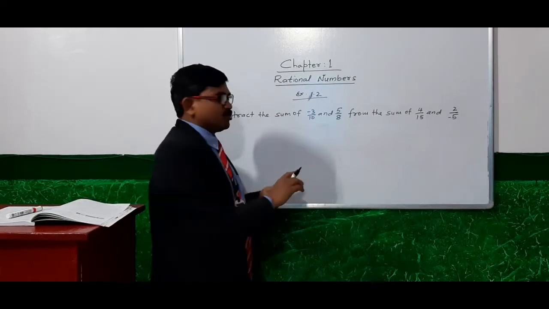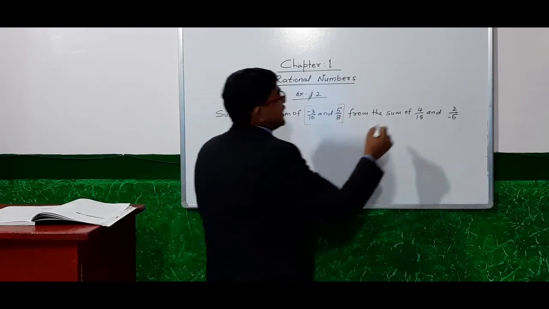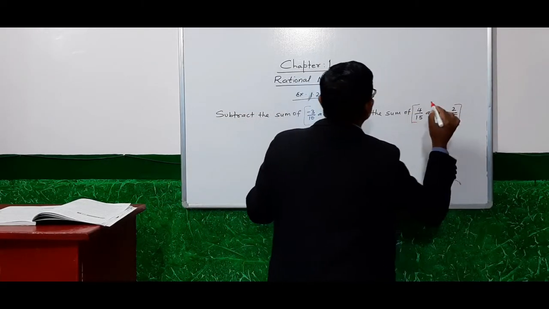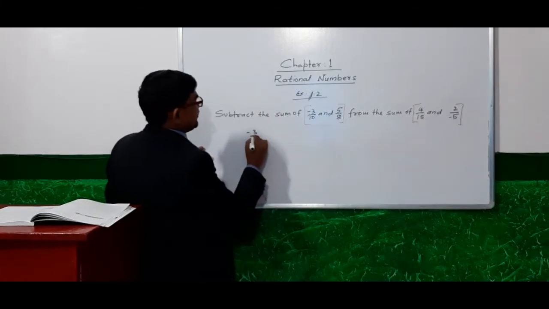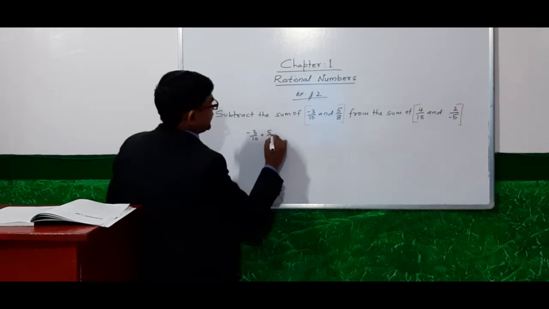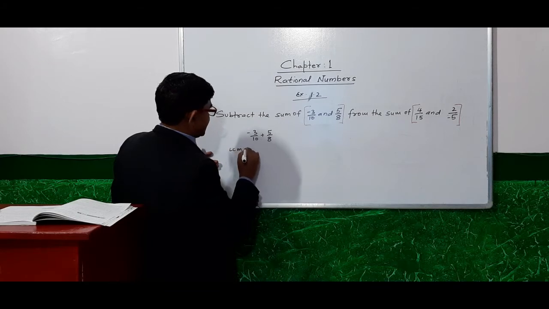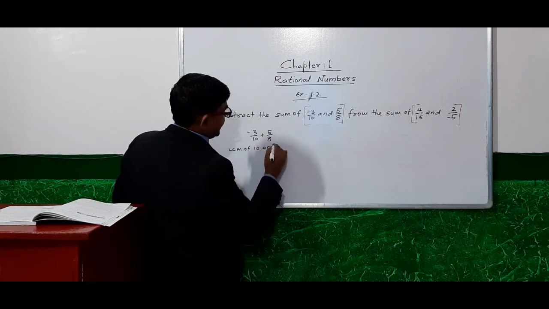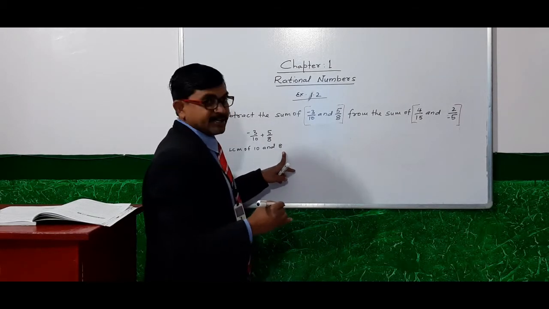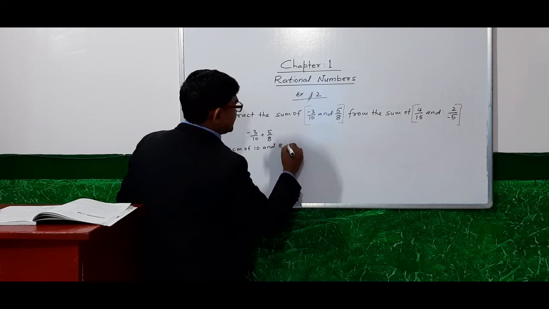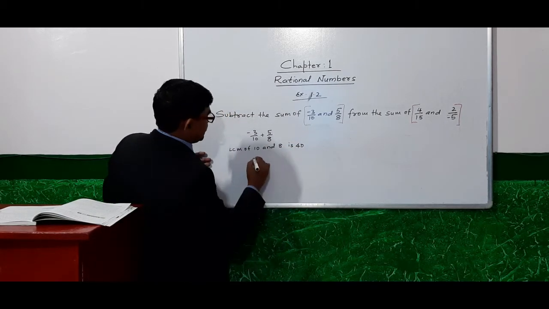At first we have to add these two and then these two. Let's add minus 3 by 10 plus 5 by 8. At first we have to get the LCM of 10 and 8. That is 40. LCM of 10 and 8 is 40.